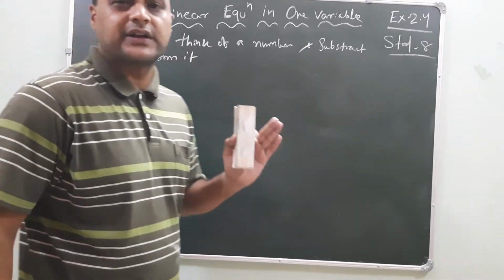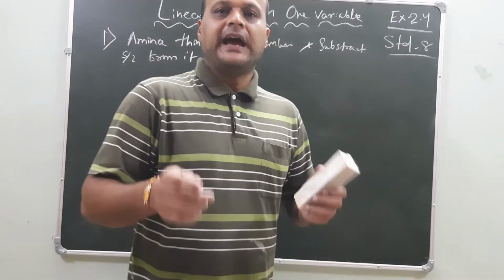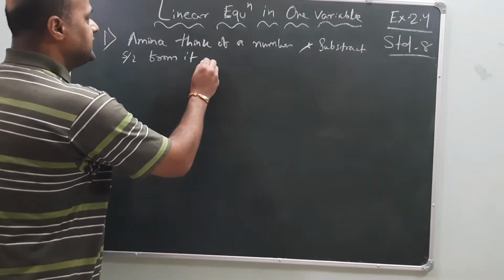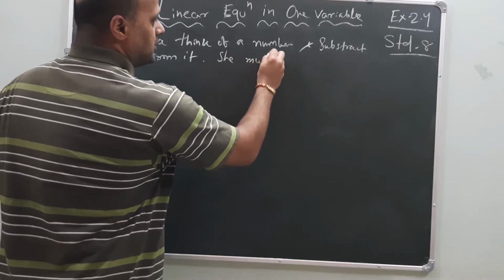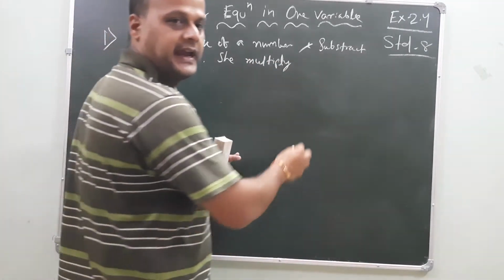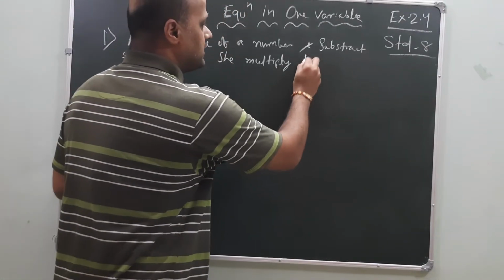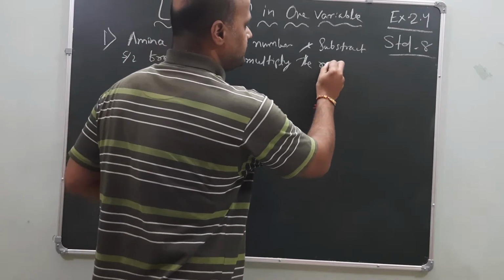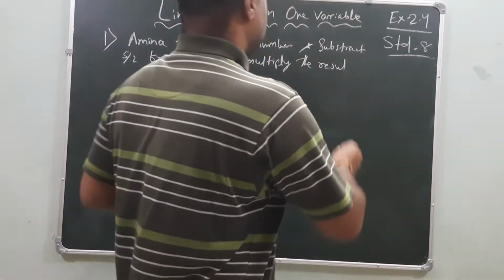How much did she subtract? 5/2 from it. And then what did she do? She multiplies the result by 8.